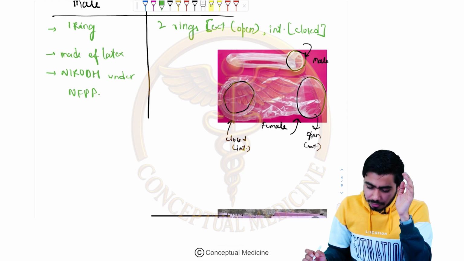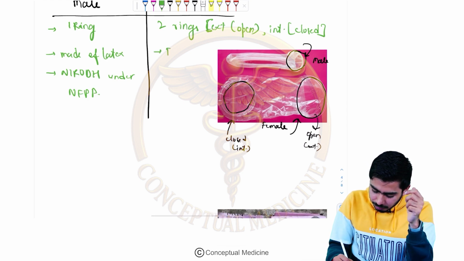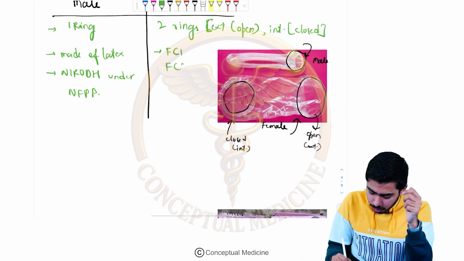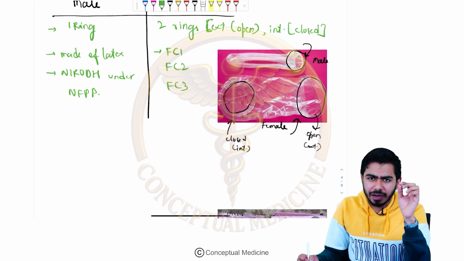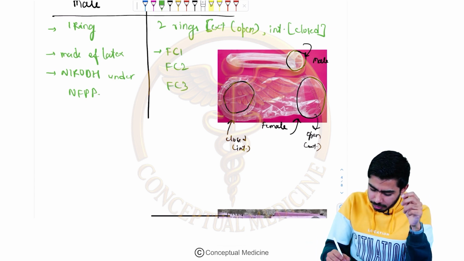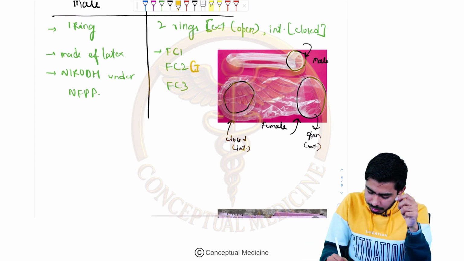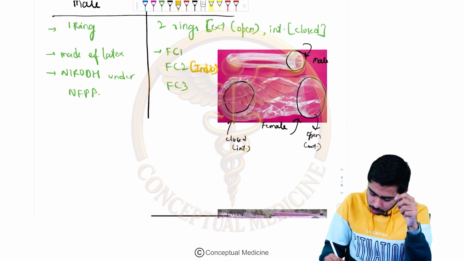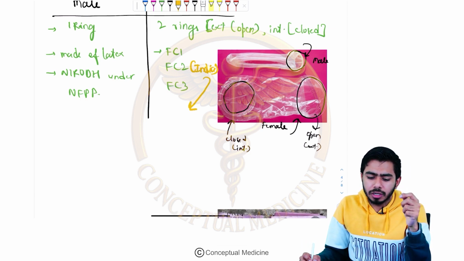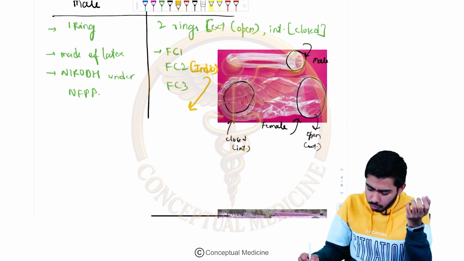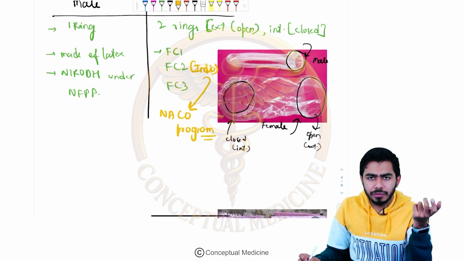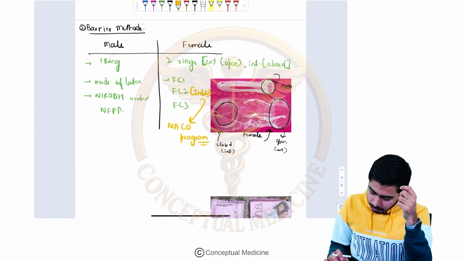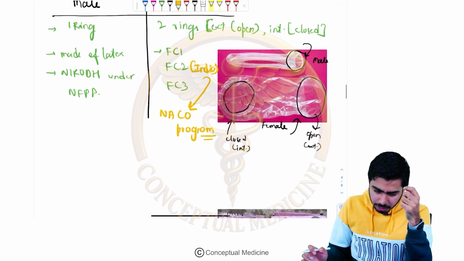Now in the female condom, there are three types: FC1, FC2 and FC3. FC1 and FC3 are not available in India. FC2 is available in India. This condom is also coming in the government supply, under which program? Under the NACO program. Under the NACO program the Government of India is providing this again free of cost.